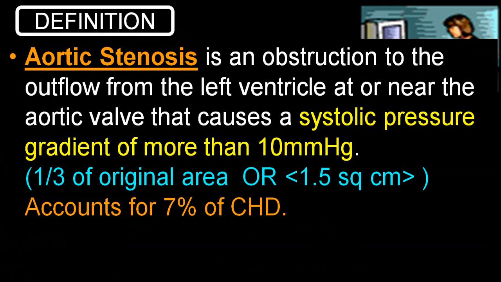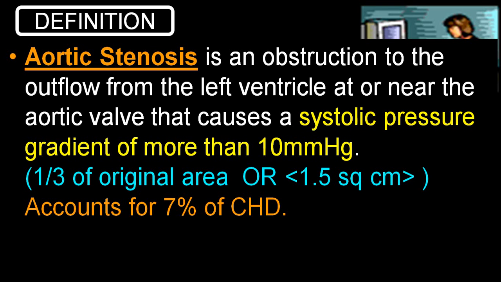By definition, it is obstruction to the outflow from the left ventricle at or near the aortic valve that causes a systolic pressure gradient of more than 10 millimeter of mercury. To make it more simplified, during ventricular systole, if the opening of the aortic valve lumen becomes one-third of the original size, that is less than 1.5 square centimeter, it is called aortic stenosis.